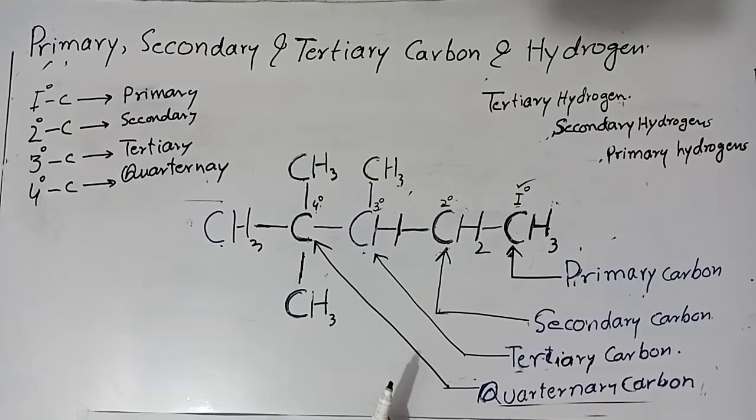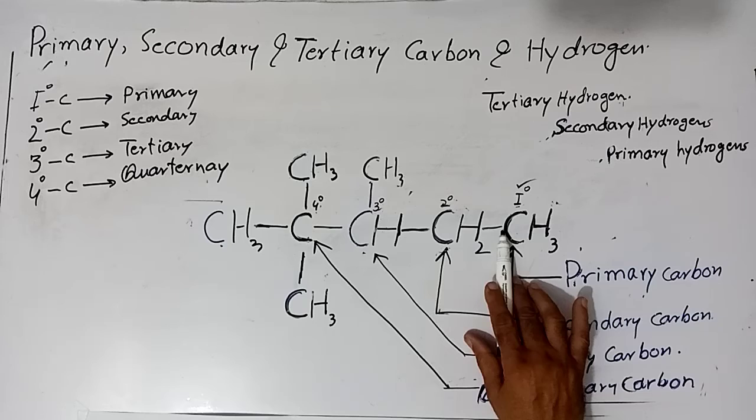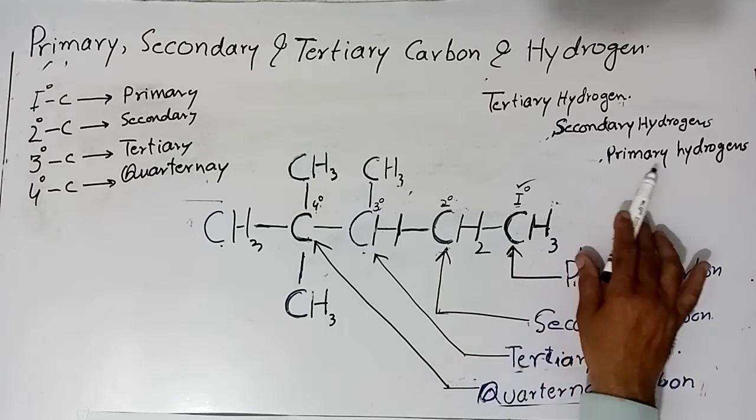Similar is the case for hydrogen atoms. Primary hydrogen atoms attached to primary carbon are called primary hydrogen.